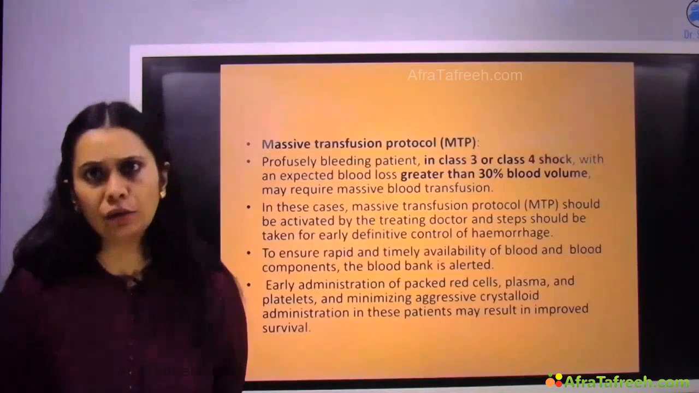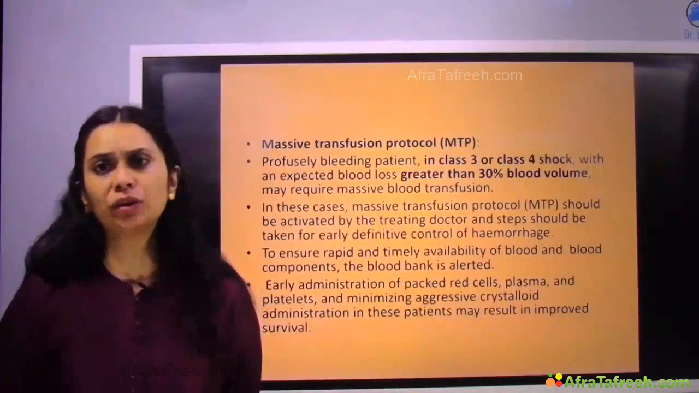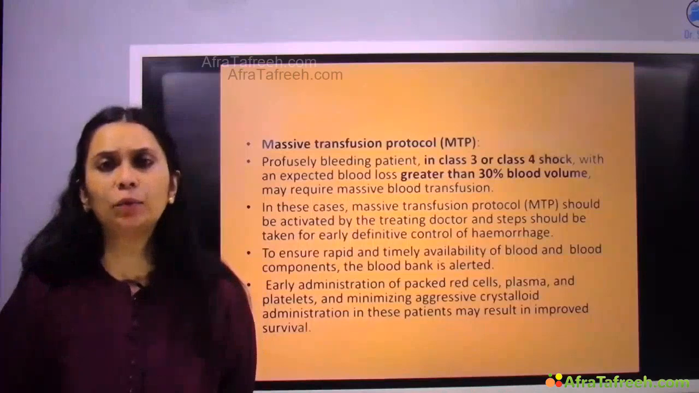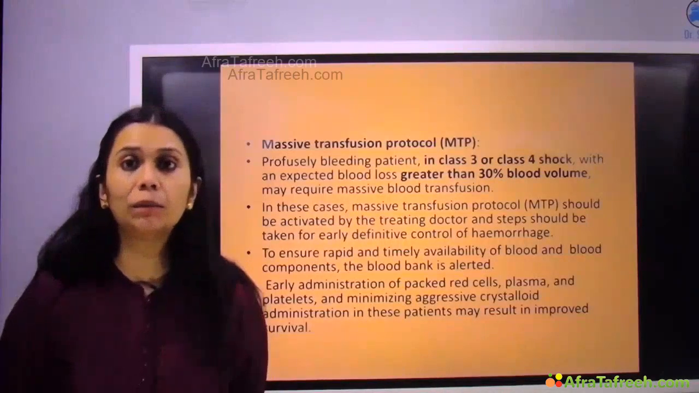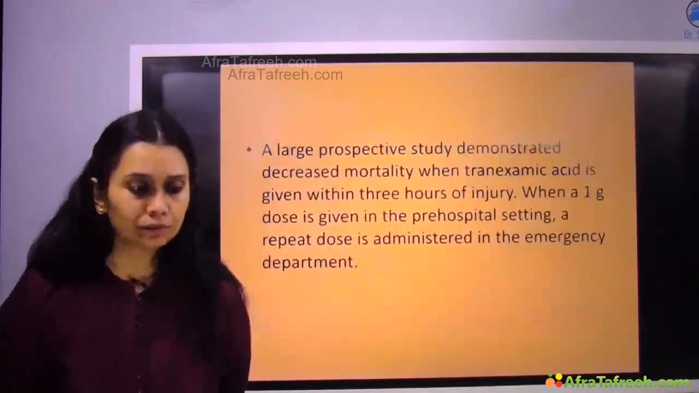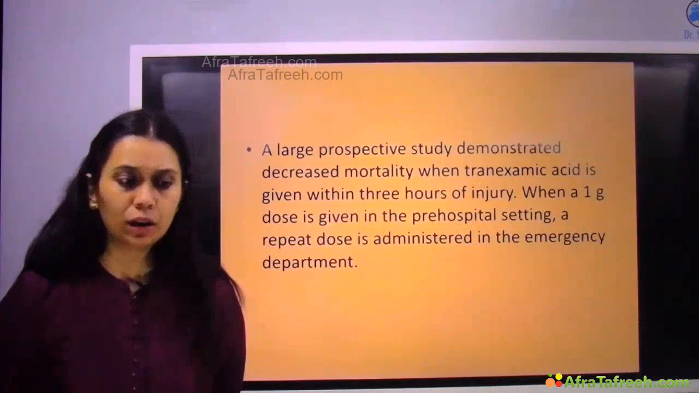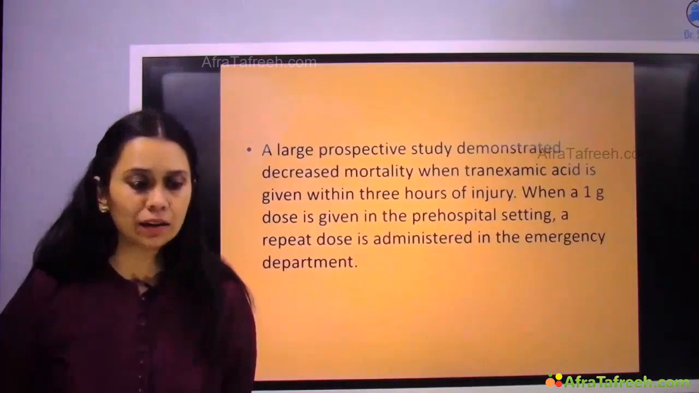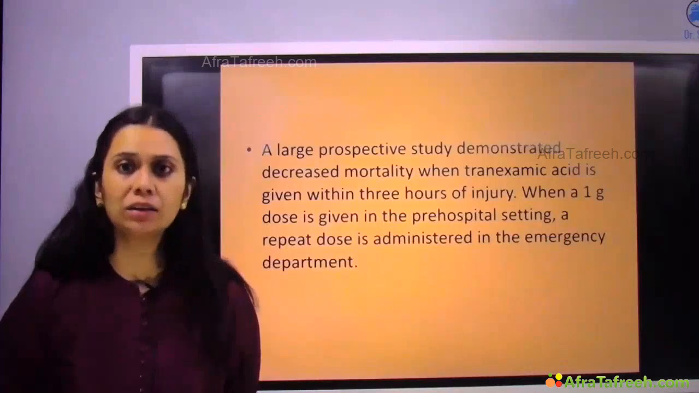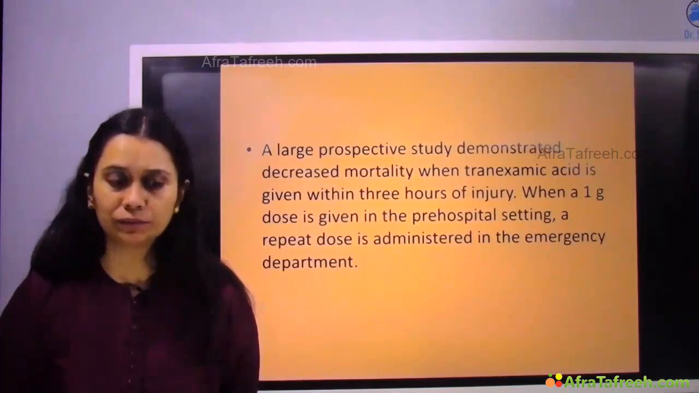Class 3, class 4, we have to give blood products and try to stop the hemorrhage. Blood bank is activated, products are made available, and crystalloid resuscitation is minimized, right? Now, a large prospective trial has demonstrated the role of tranexamic acid, if given within 3 hours of trauma, it has improved the survival in the patient, right?